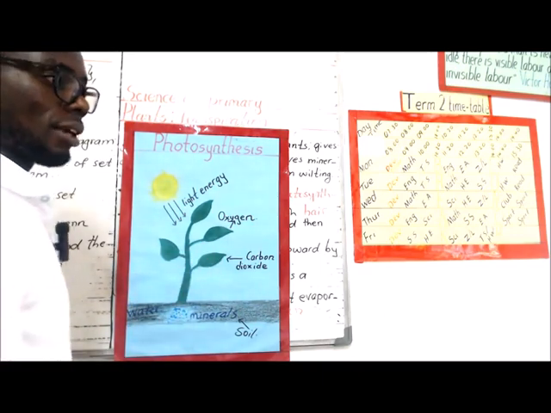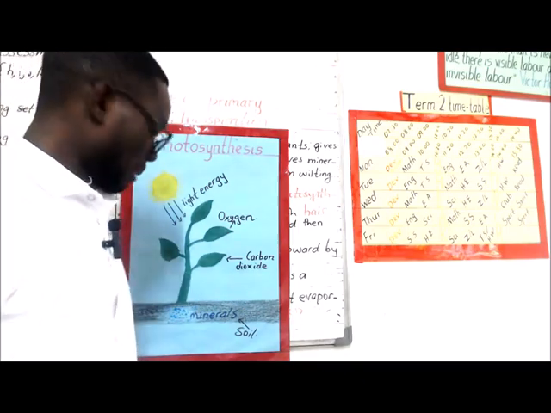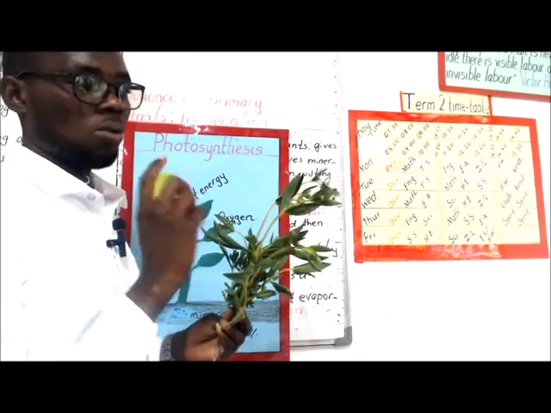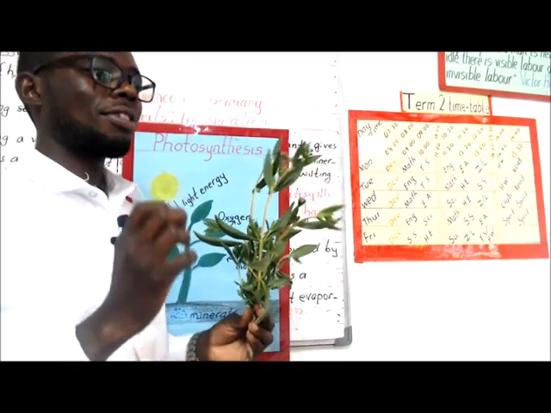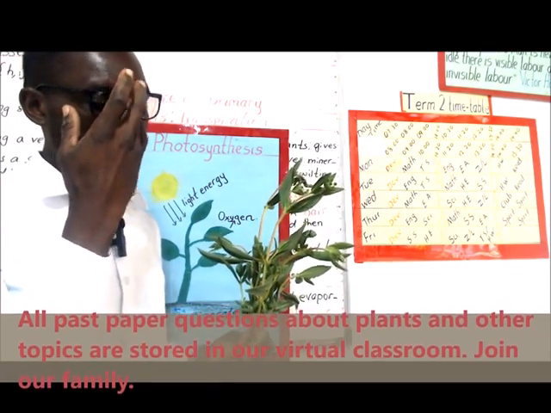Now, inside the leaves of a plant, you are going to find what we call chloroplasts. Chloroplasts store what we call chlorophyll. Chlorophyll is the green pigment.